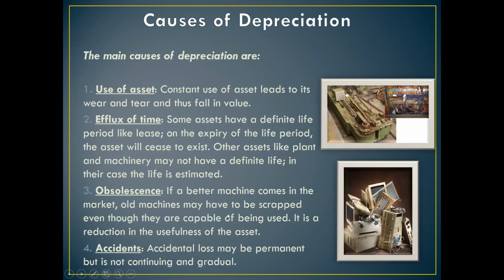It is a reduction in the usefulness of the asset. So that is why the asset depreciates. And the last is accident. Accidental loss may be permanent, but it is not continuing and gradual. And because of these accidents also, the value of the asset depreciates.